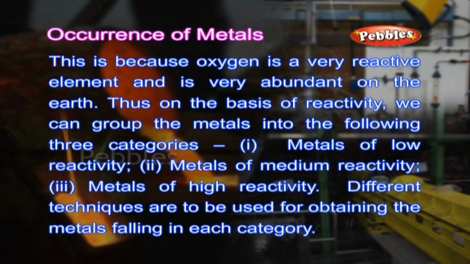This is because oxygen is a very reactive element and is very abundant on the Earth. Thus, on the basis of reactivity, we can group the metals into the following three categories: metals of low reactivity, metals of medium reactivity, metals of high reactivity. Different techniques are to be used for obtaining the metals falling in each category.